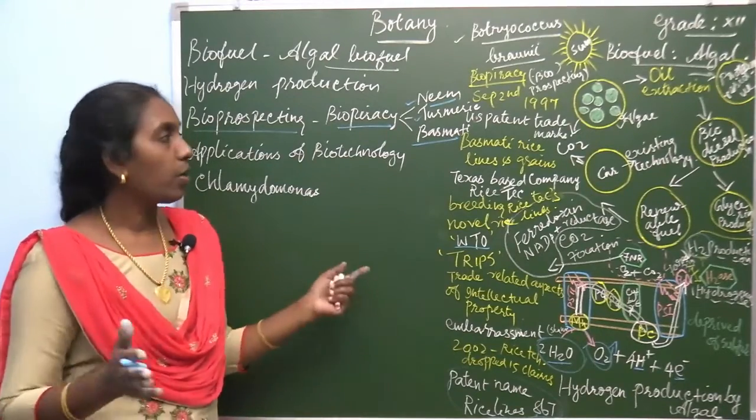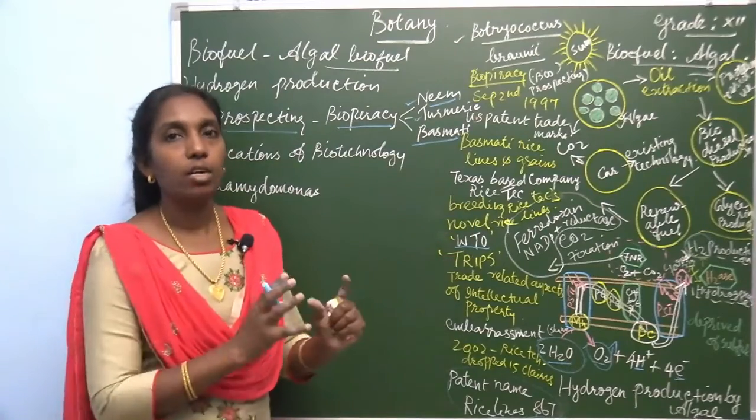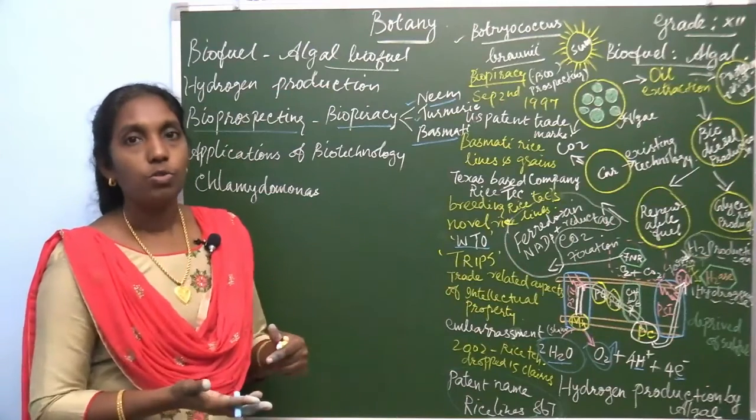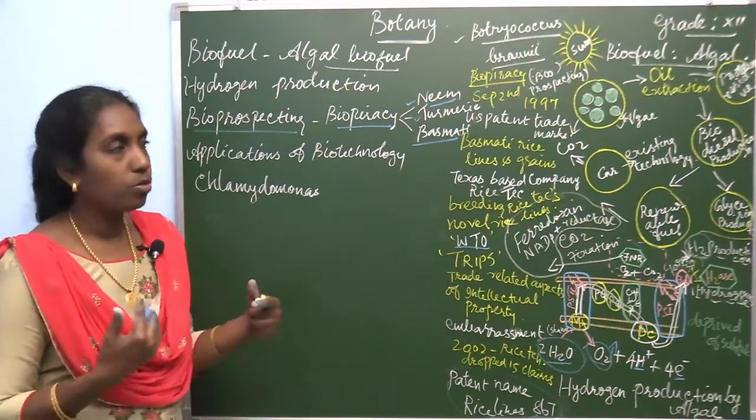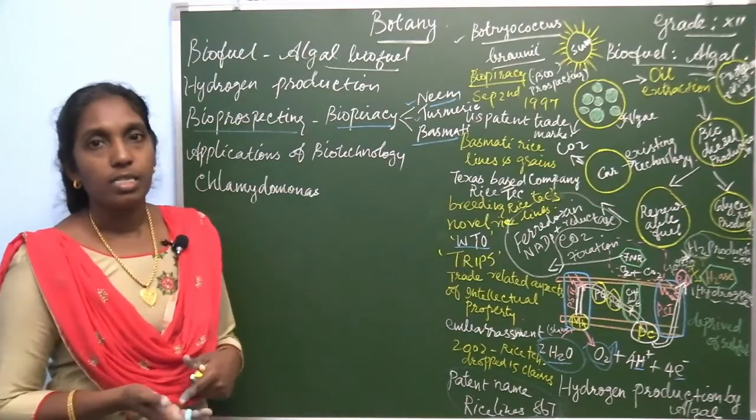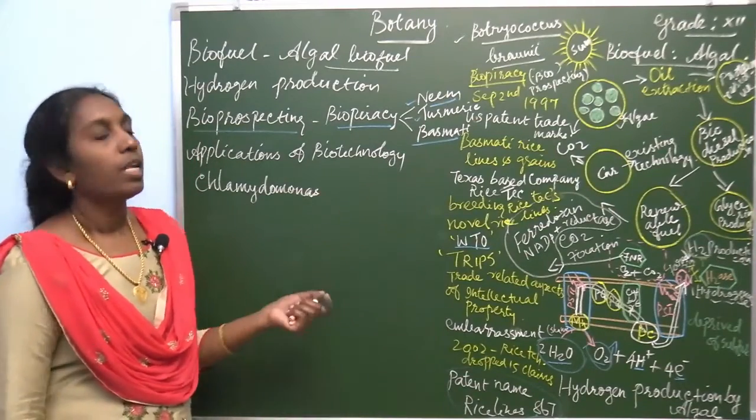Many technologies are applied in biotechnology for the use of life processes, for mankind as well as for animals and cattle.